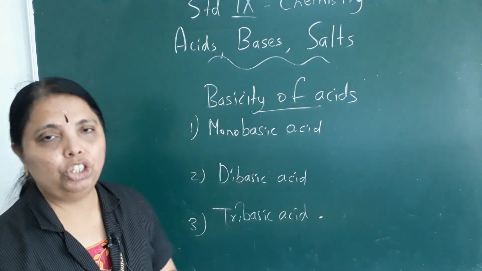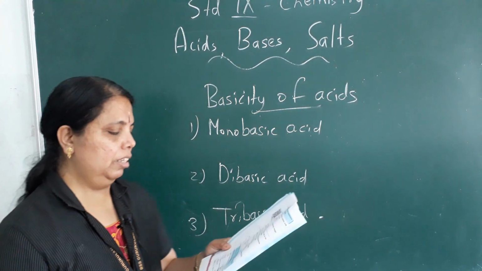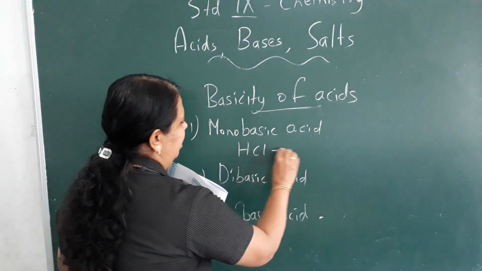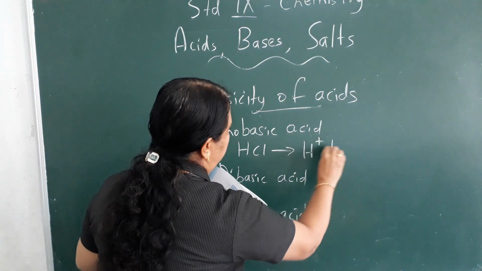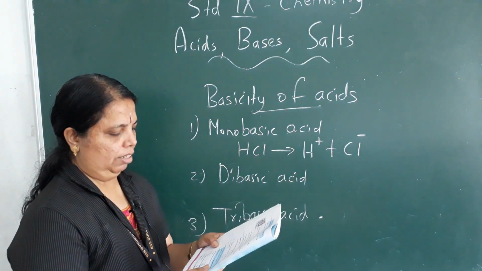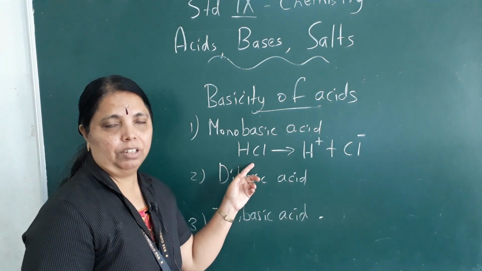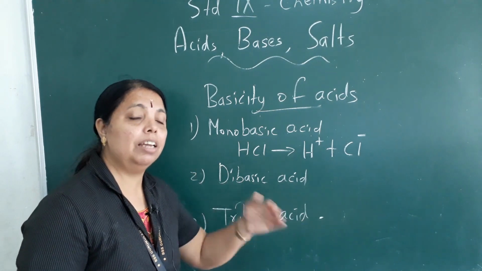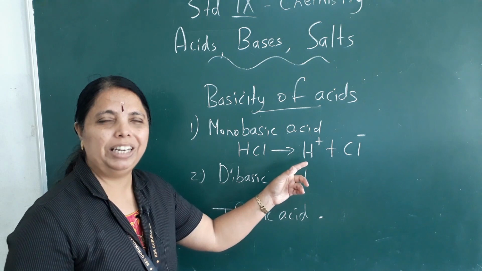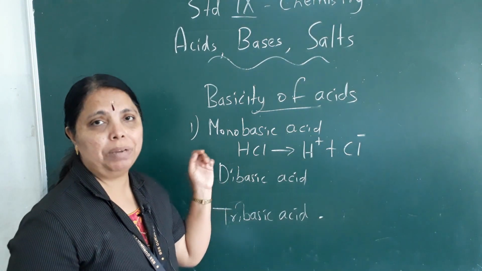Clear? Now I'll teach you one by one. Listen carefully, okay? First one, the example given is, see here, HCl gives H plus Cl minus. This is one molecule of hydrochloric acid. When it gets ionized, or when it splits, how many hydrogen ions have come out? It donates only one hydrogen. So hydrochloric acid is monobasic.